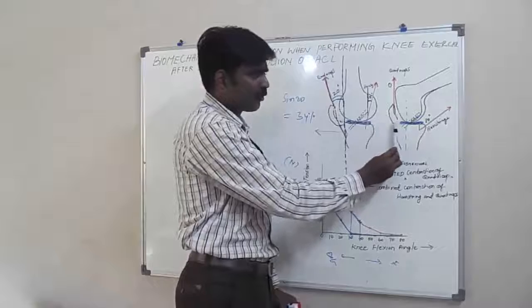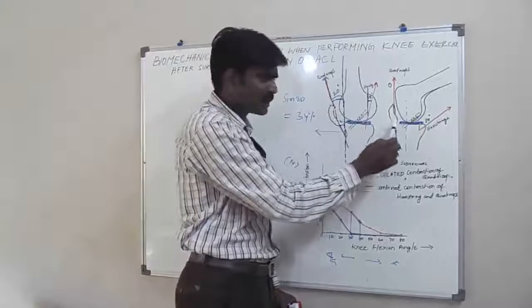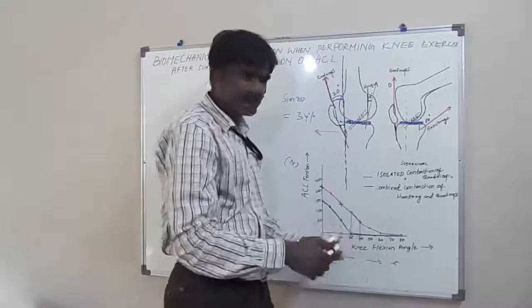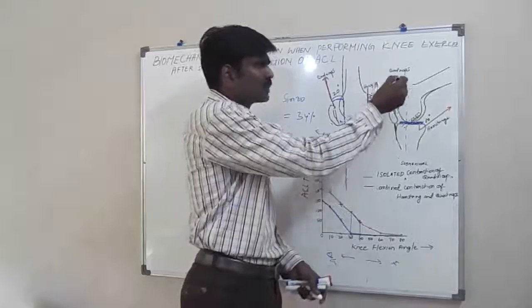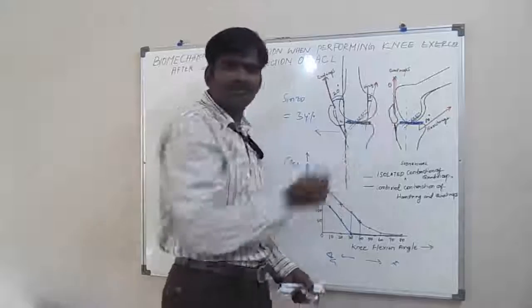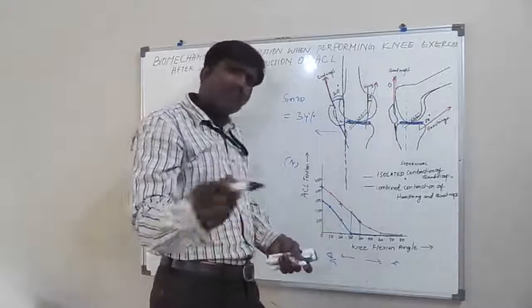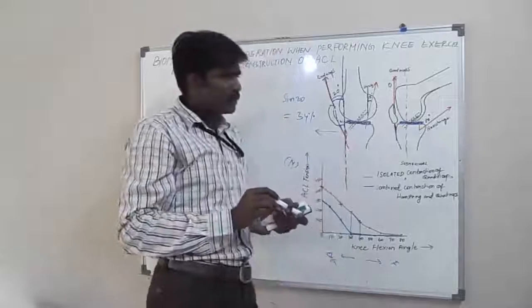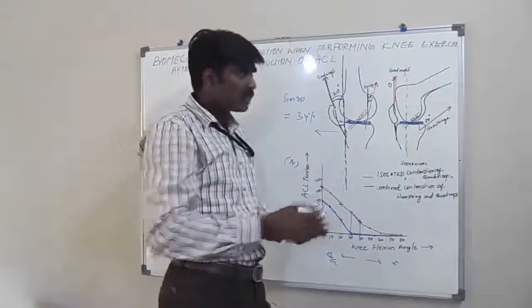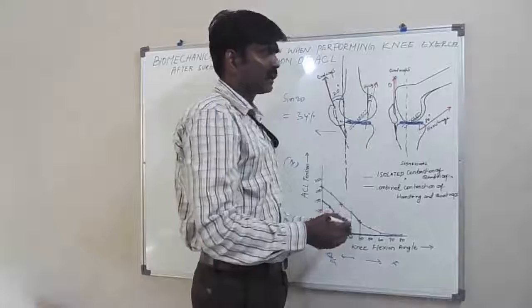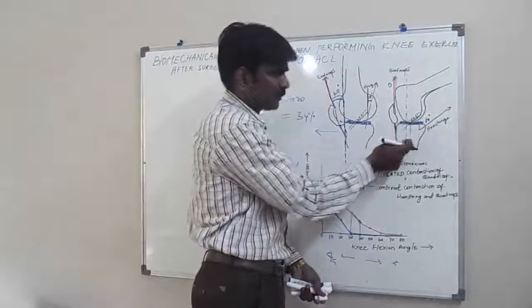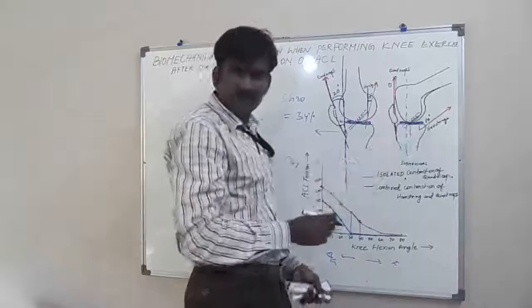So if the patellar tendon attachment becomes parallel to the tibia, then the line of force of the quadriceps muscle will also be parallel to the long axis of the tibia. Now if the quadriceps muscle is contracting, what will happen? It will compress the tibia with the femur.